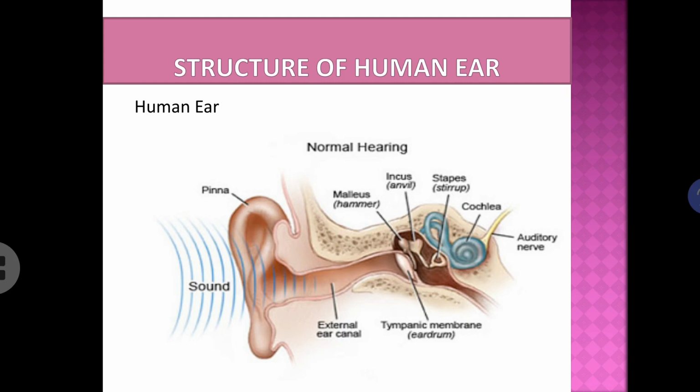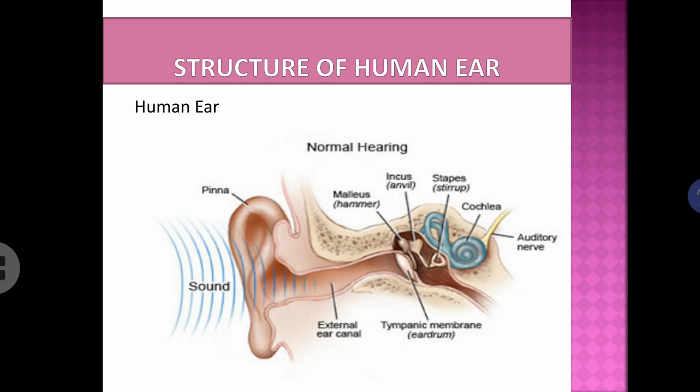You know, the smallest bone in our human body is situated in our ear, which is the stapes or stirrup. The role of these three bones is to amplify these sound vibrations. So sound vibrations reaching the middle ear are amplified by the three bones inside the middle ear, and these amplified vibrations reach the inner ear. The inner ear contains another structure called the cochlea, which converts these amplified vibrations into electrical signals. These electrical signals then reach the brain via the auditory nerve.